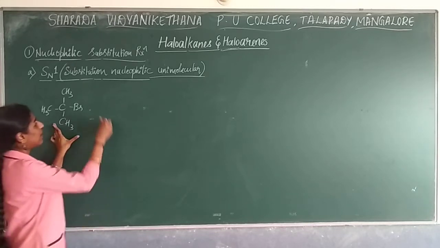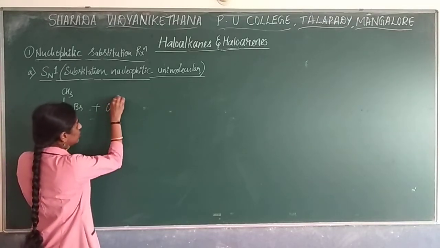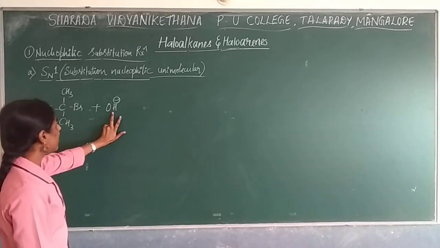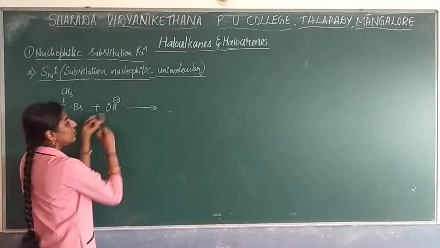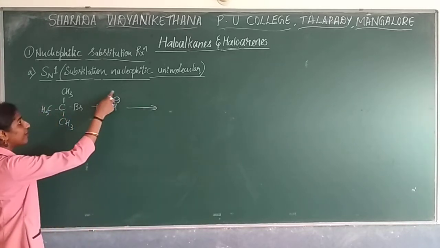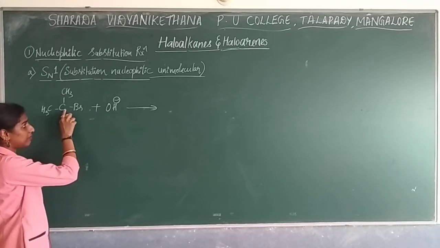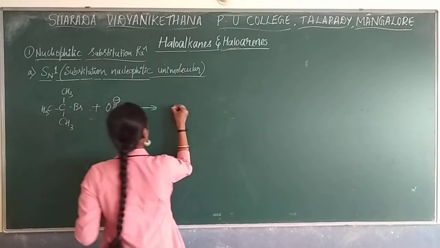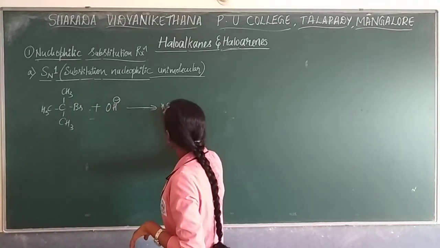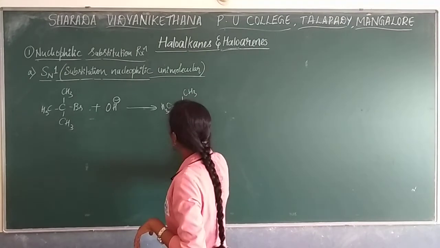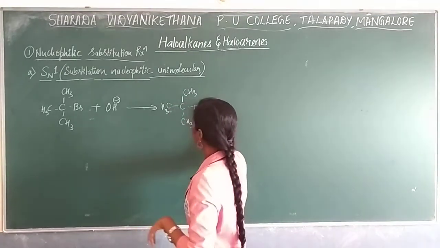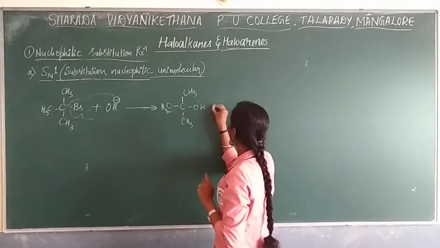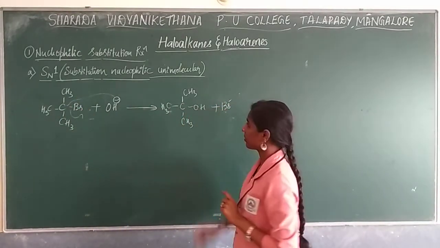Now what will happen? This will react with the nucleophile, OH minus, which I am going to use as a nucleophile. When the nucleophilic group attacks the carbon, the halogen group will be removed, right? So what kind of product are you going to get? C(CH3)3OH. This group will attack over here and Br will be removed, so Br minus.